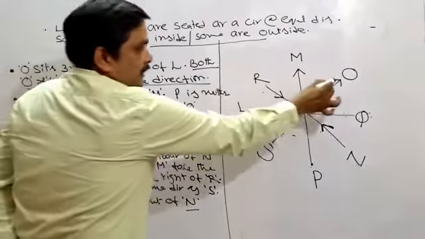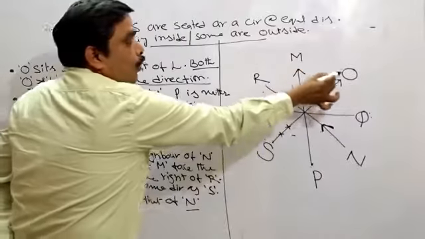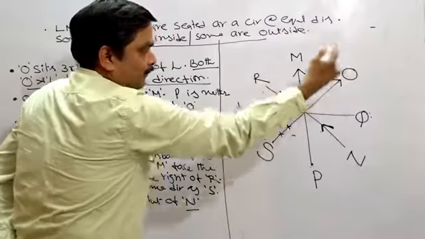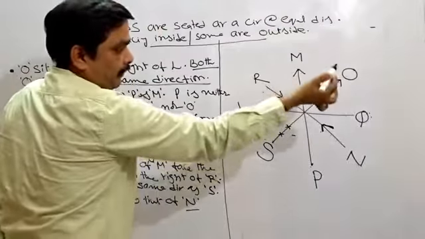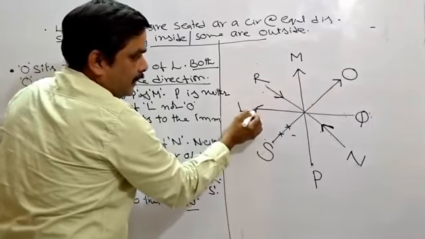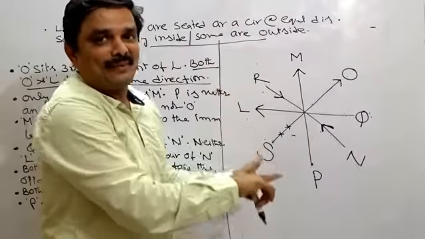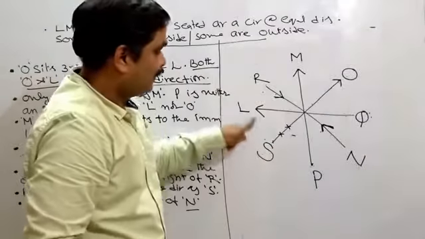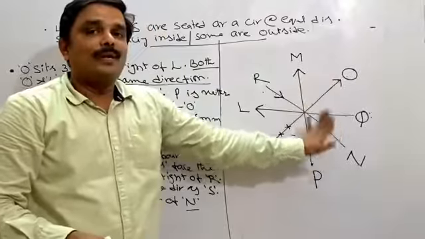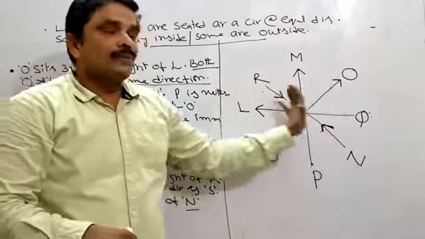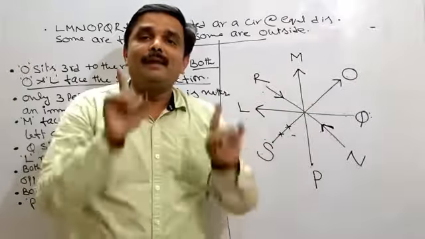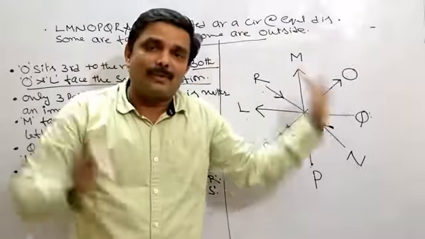Alright, now this is outside, this is inside. O should be on the third right of L. So on the third right of L means L must be facing outside. Only then I can fulfill this condition. Now this is also over. See, we are on the verge of closing the puzzle, unraveling the puzzle. This is the best out of the best ways, right?